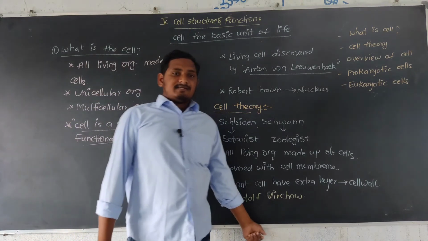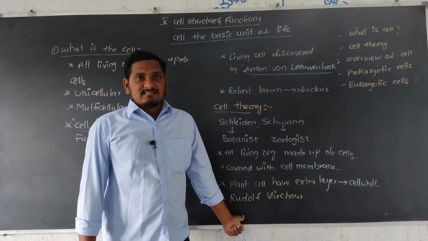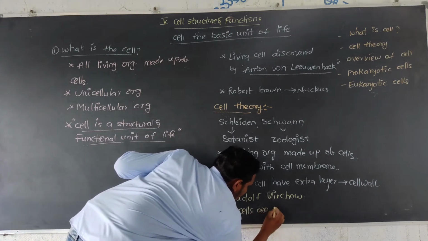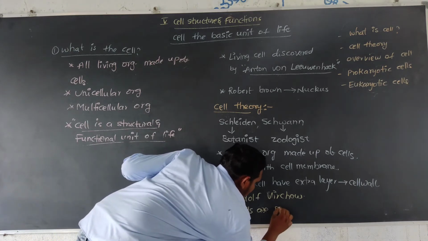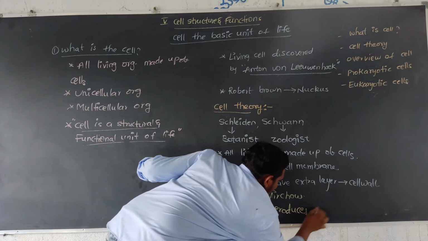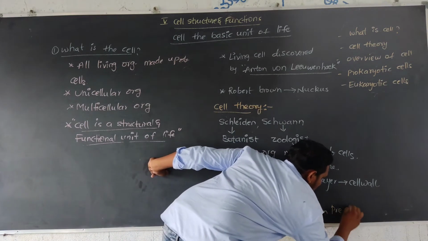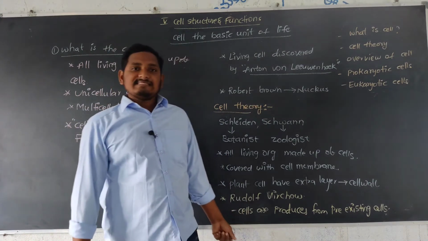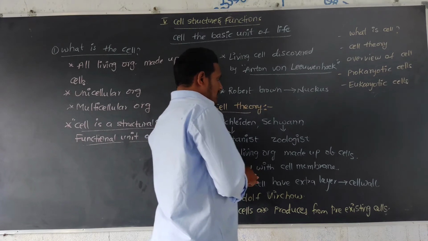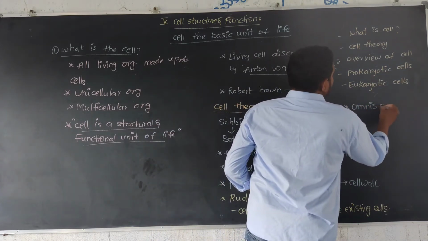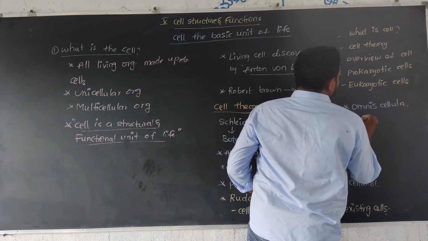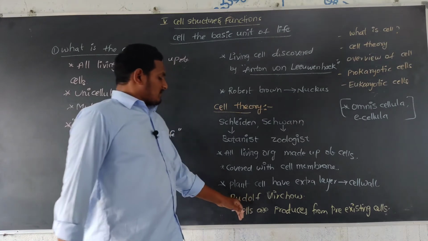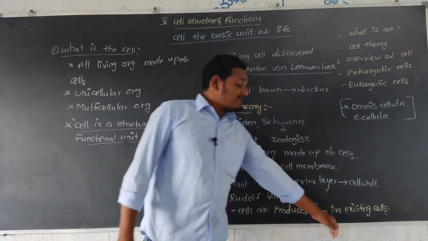Rudolf Virchow later said that new cells are produced from pre-existing cells.